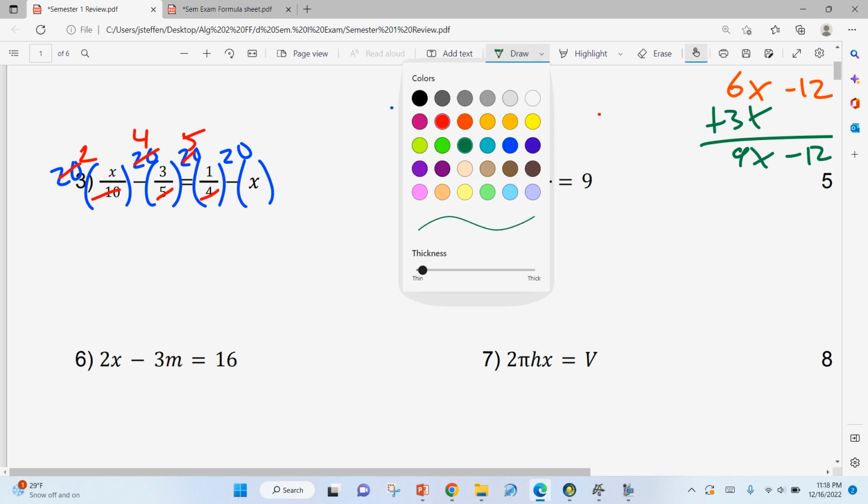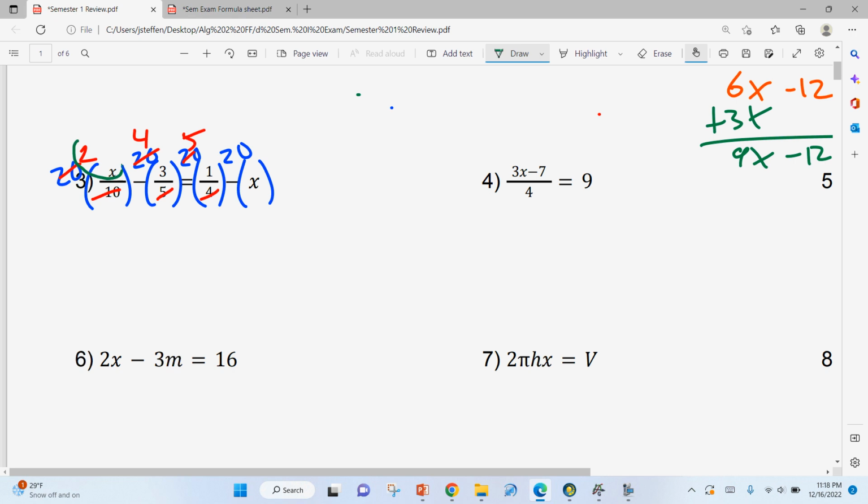So now we have 2 times x is 2x. 4 times 3, now don't forget it's a minus, so it's minus 4 times 3 is 12. 5 times 1 is 5. Minus 20 times x is just 20x, not 30. Don't know why I put 30 when I said 20, but we're good.